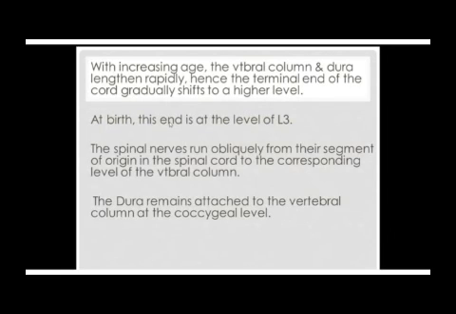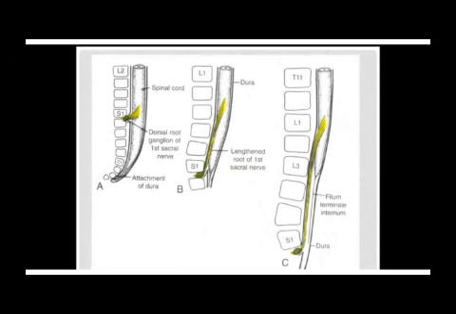Let's see it. Seeing it is very important. So, you see this is the vertebral column representing the length of the embryo. And this is the spinal cord, and they are equal in length. That is by the end of the first trimester. The length of the embryo and the vertebral column are equal to the length of the spinal cord. I want you to remember this. The different segments of the vertebral column are represented on the spinal cord.